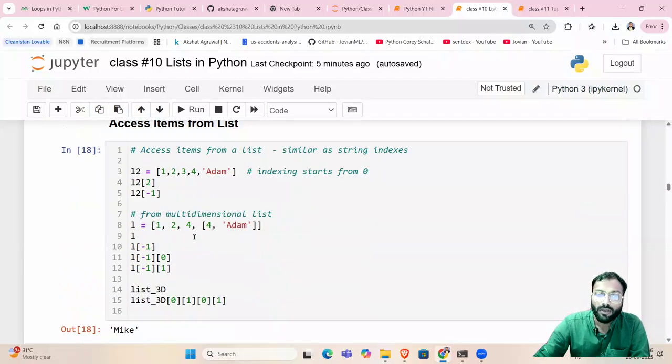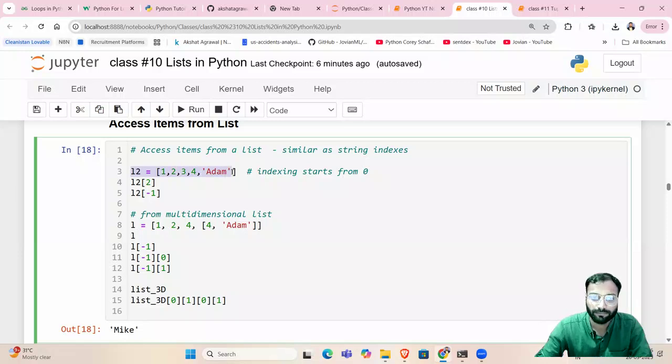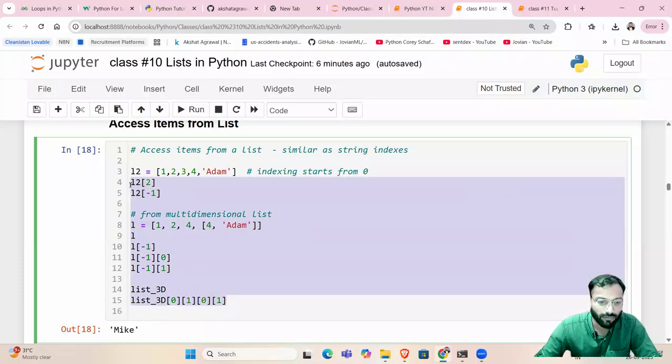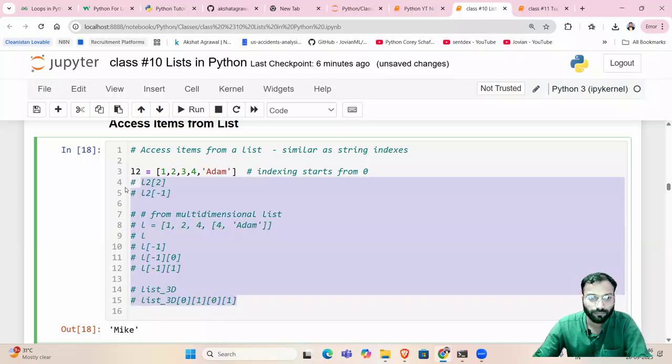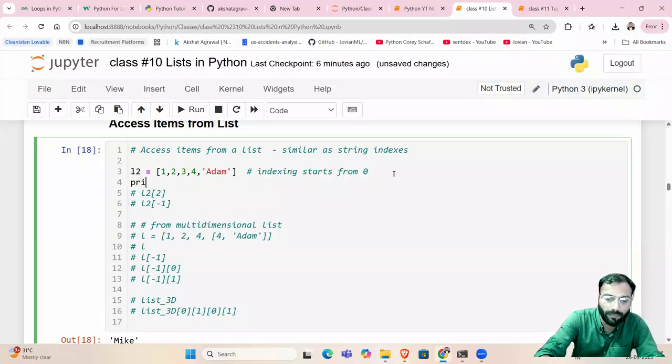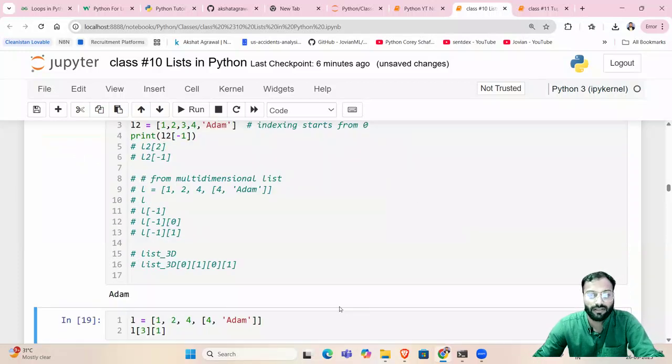So now this is all about positive indexing, but we do have negative indexing also, just like strings. Negative indexing starts from right to left, -1, -2, -3, -4, -5, and so on, right? So for an example, L2 is equal to 1, 2, 3, 4, comma Adam. So if I say L2 of -1, let me just print it actually. I'll just comment them all and come here, print L2 of -1. It will print the last element. See, Adam.